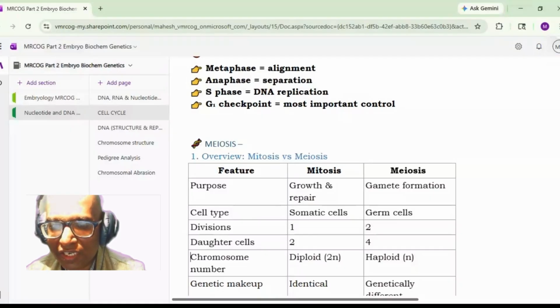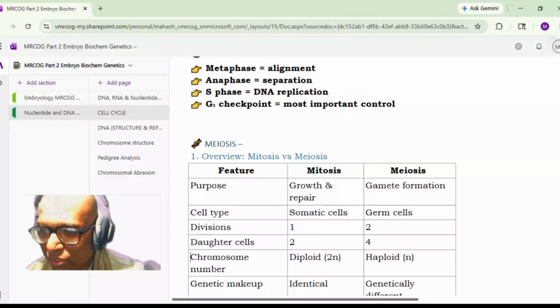So we are in the genetics module. In the last session, we have finished with the mitosis. So this session will deal with meiosis. Then we will discuss about the chromosome structure, pedigree analysis, chromosome aberration, etc. So we continue with the meiosis now.